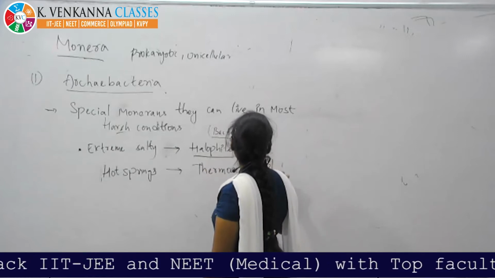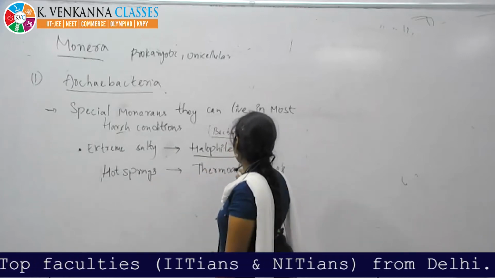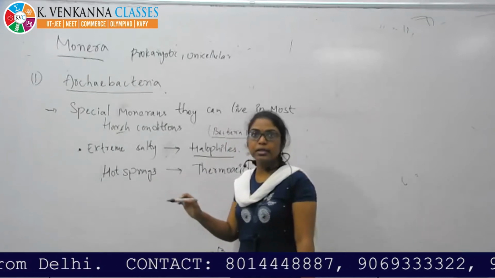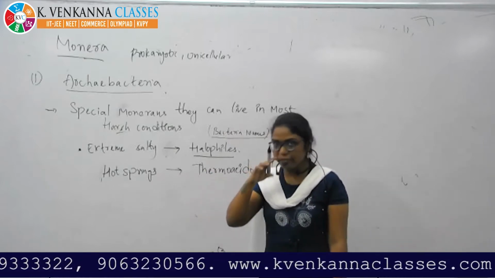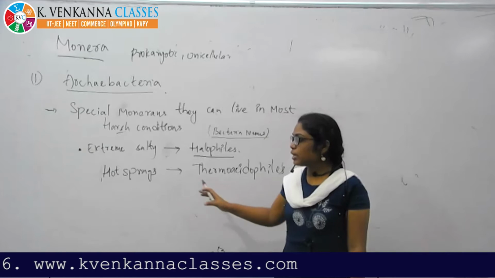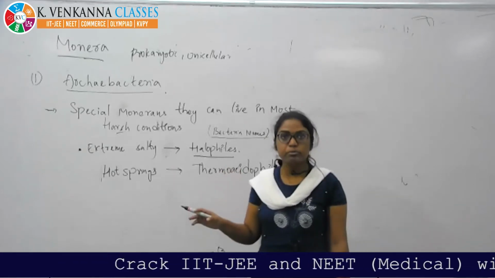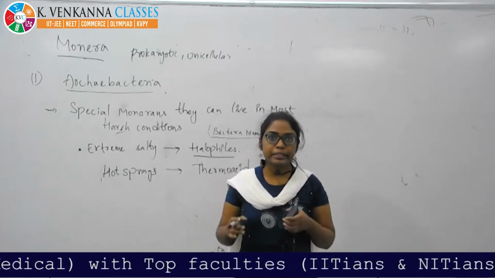Thermo means temperature, so they can resist high temperature. Acidophile refers to pH: they can live in the most acidic conditions, with pH below 7. Those are the thermoacidophiles. These are the terms or the names.